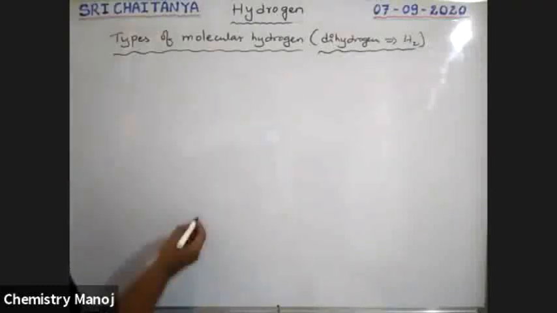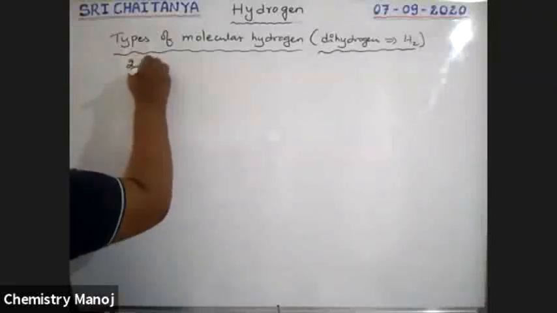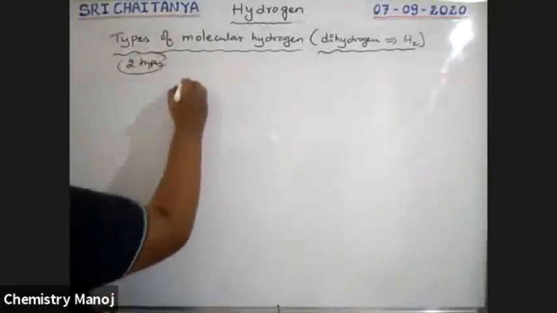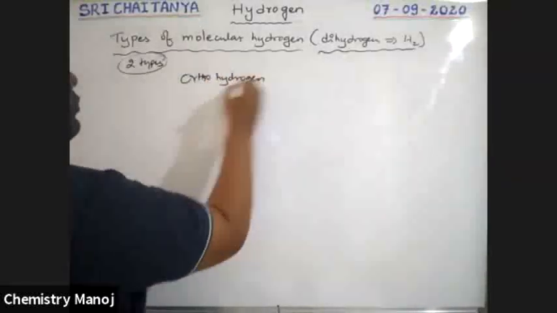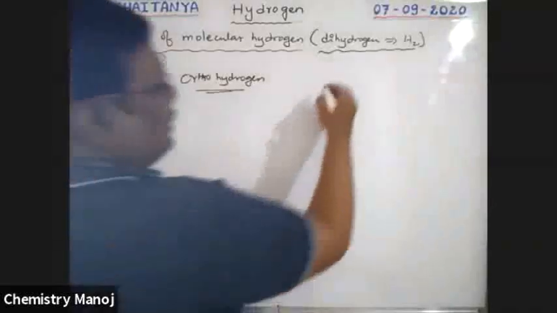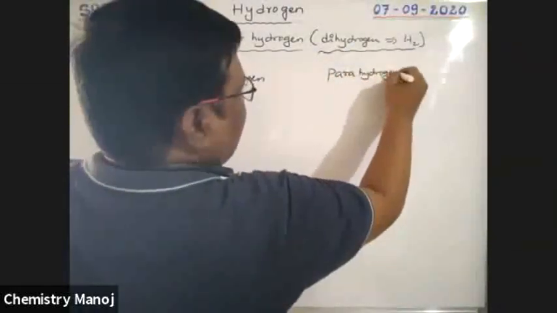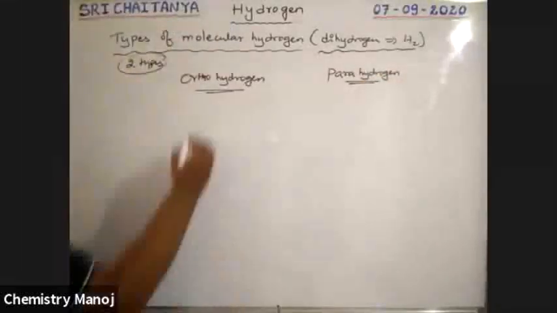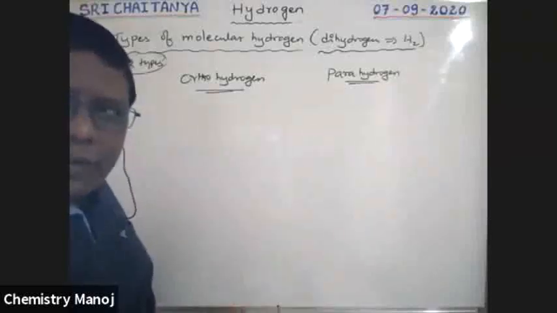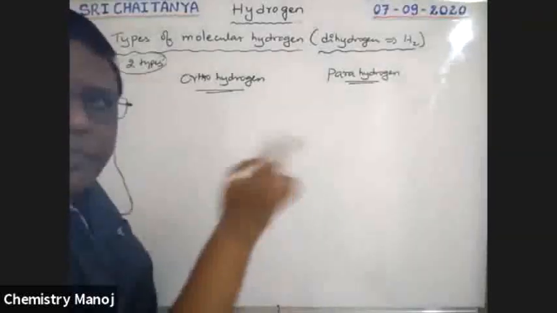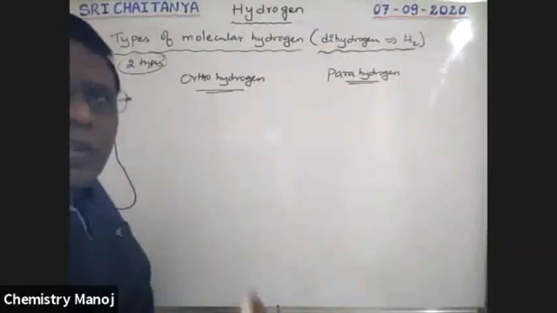Two types are there. One is orthohydrogen, and the other is parahydrogen. Orthohydrogen and parahydrogen. So H2 molecules in our nature, H2 exists in two forms. One is the ortho form, and the other is the para form. Sir, what is orthohydrogen? What is parahydrogen?